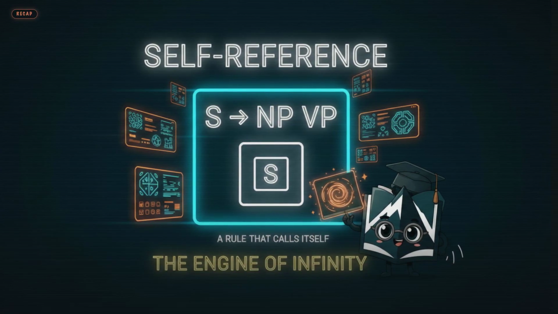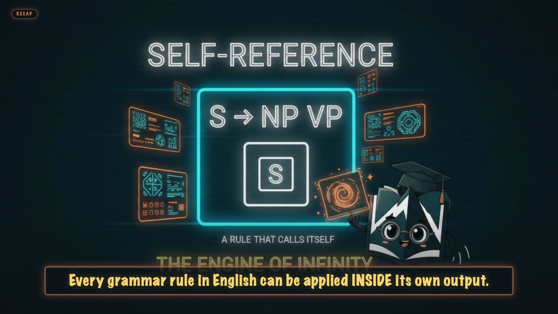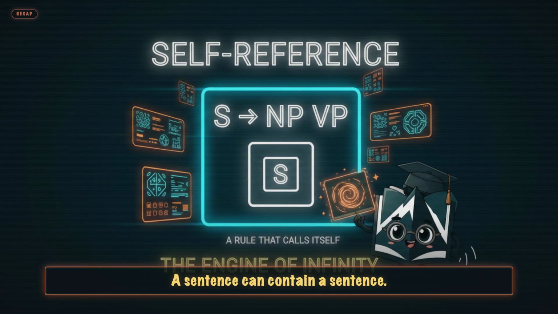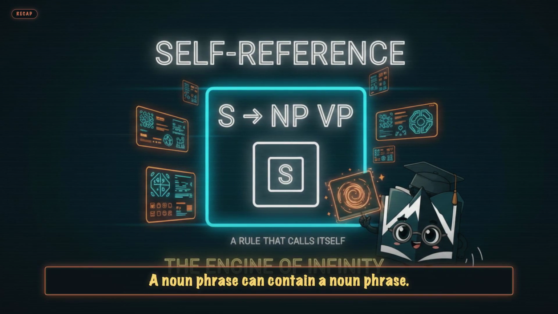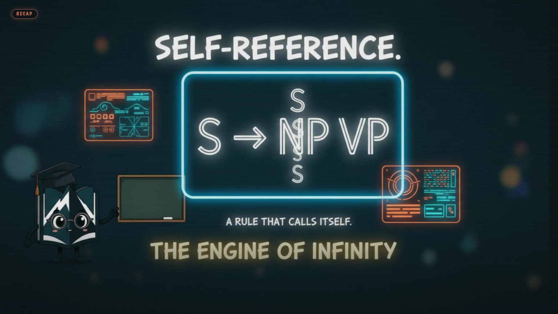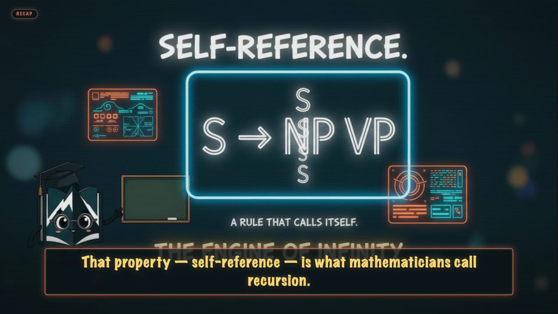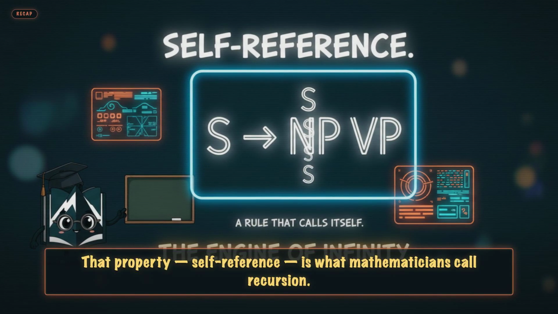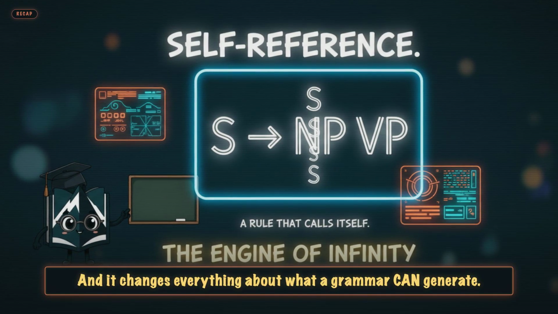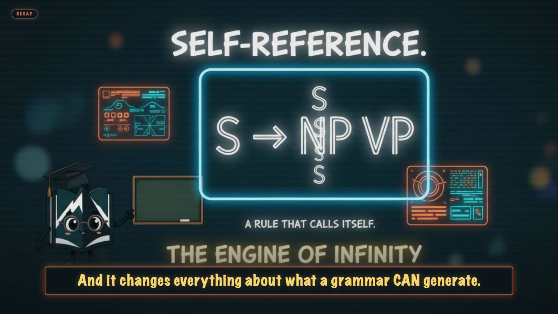Here's the puzzle for today. Every grammar rule in English can be applied inside its own output. A sentence can contain a sentence. A noun phrase can contain a noun phrase. That property, self-reference, is what mathematicians call recursion, and it changes everything about what a grammar can generate.